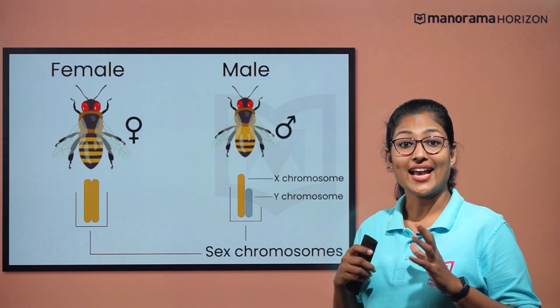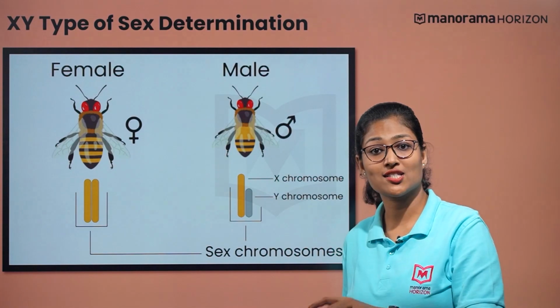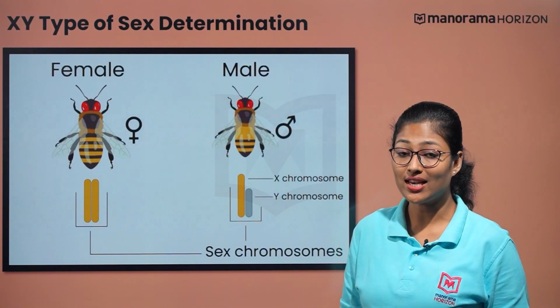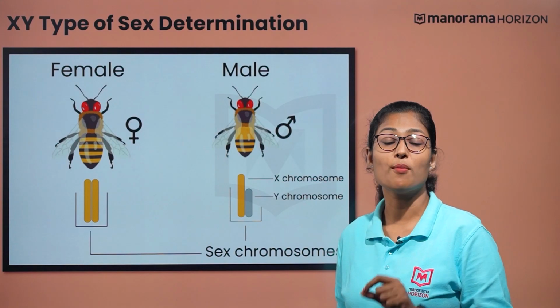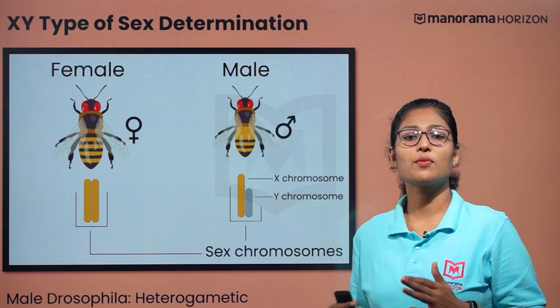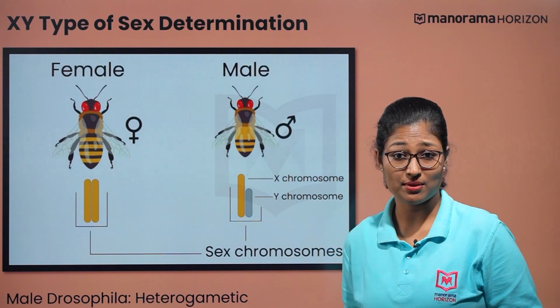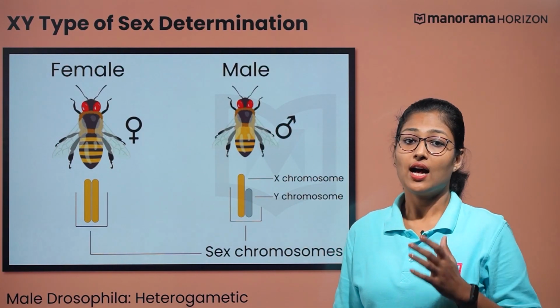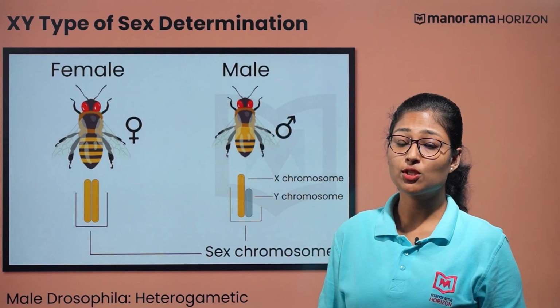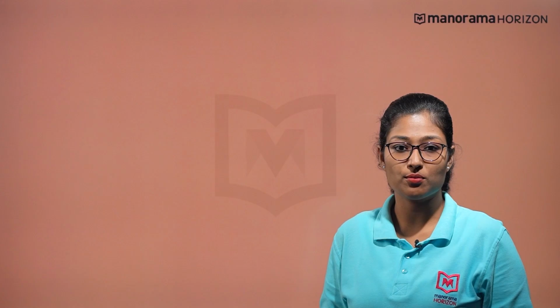Drosophila exhibits XY type of sex determination. Here, females have a pair of X chromosomes as the sex chromosomes, while males have one X chromosome and one Y chromosome. Here, the total chromosome count for males and females is the same. So, is a male Drosophila heterogametic? Yes, since a male Drosophila would produce some sperms with the X chromosome and some with the Y chromosome. Though all the sperms would have the same number of autosomes, they differ in the type of sex chromosome.